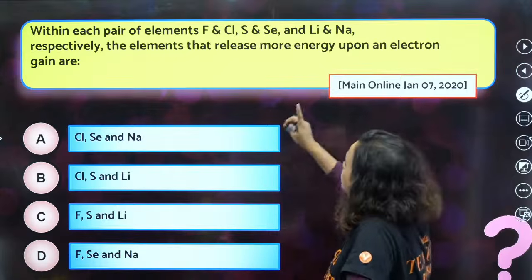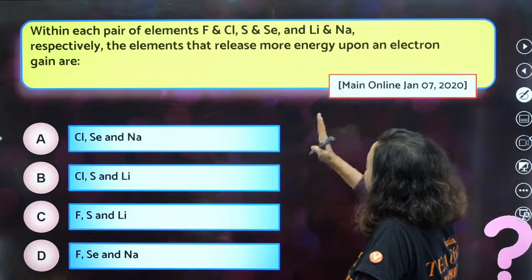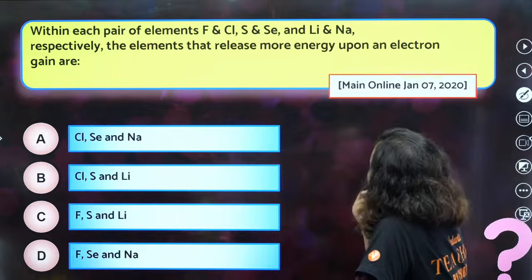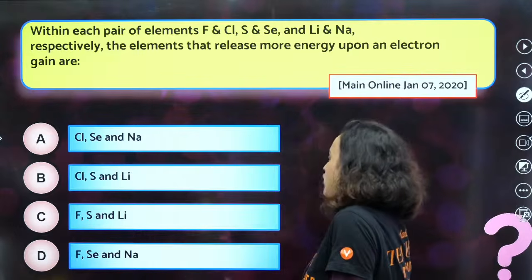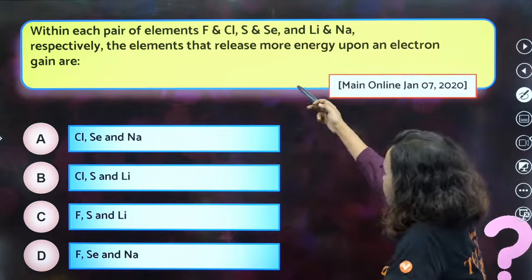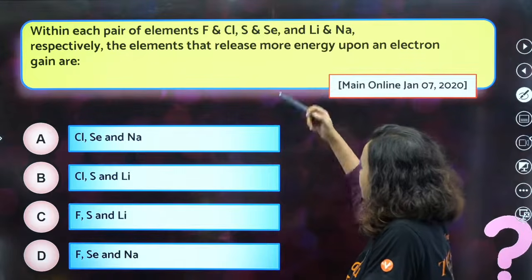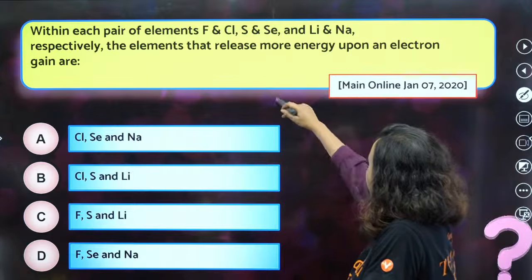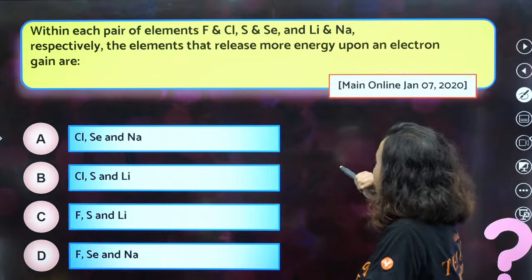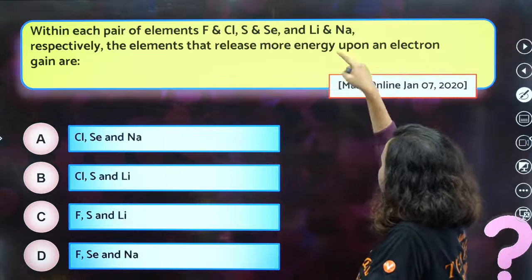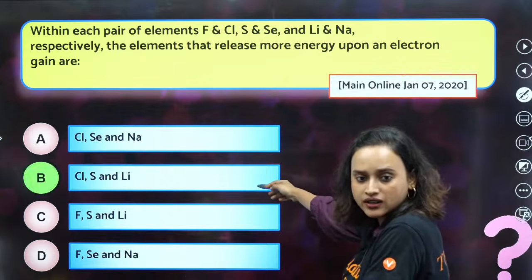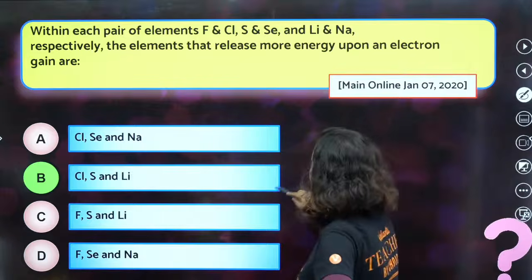Now, within each pair of elements, fluorine and chlorine, sulfur and selenium, and lithium and sodium respectively, the elements that release more energy upon an electron gain are, wow, very easy again. We have just seen that chlorine will definitely do it. Then sulfur and selenium, sulfur will be more. Lithium and sodium, it will be lithium. Option B is the correct answer.